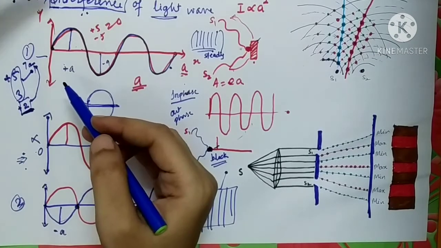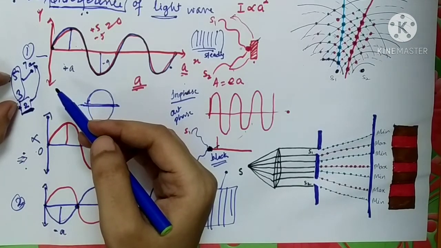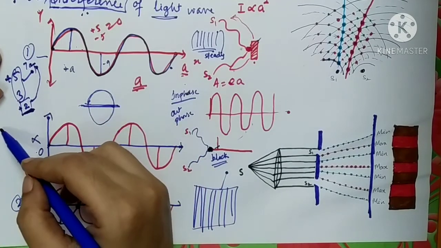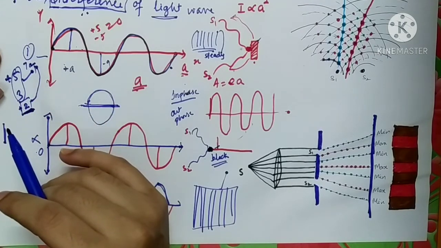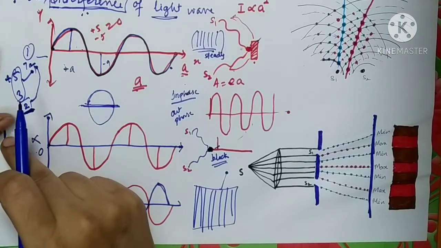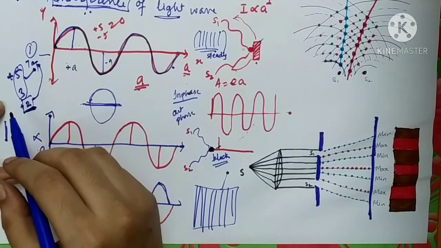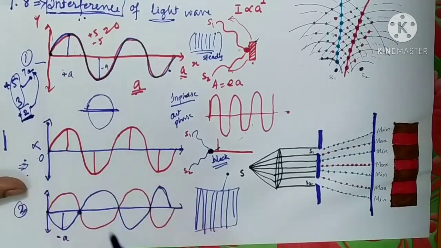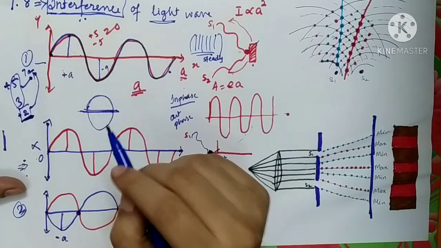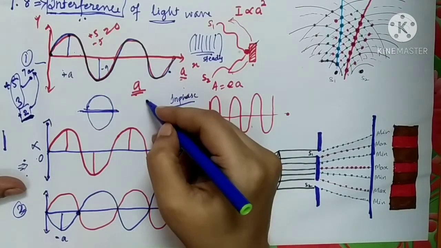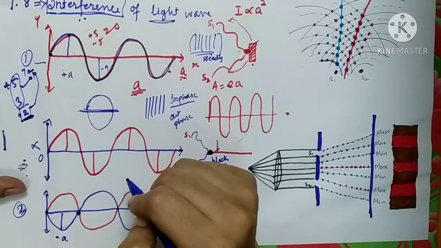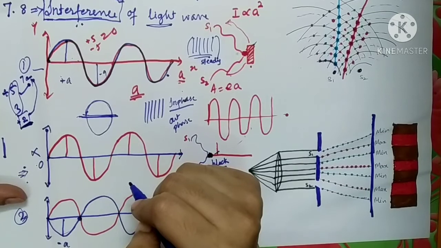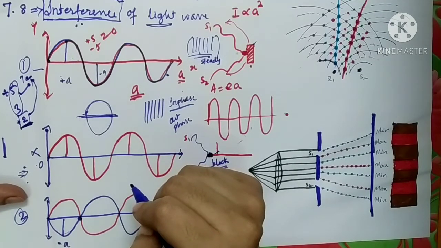So if the two waves do not have the same amplitude, you will get a bright band and a less bright band, bright band, less bright band. A dark band will not be obtained. This is also an interference of light, but there will be no dark band. And in the case of a steady interference pattern, you will get consecutive bright band, dark band, bright band, dark band. So this is the difference between interference and steady interference.